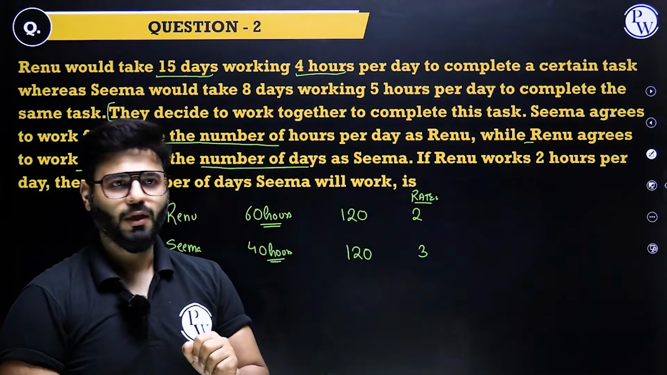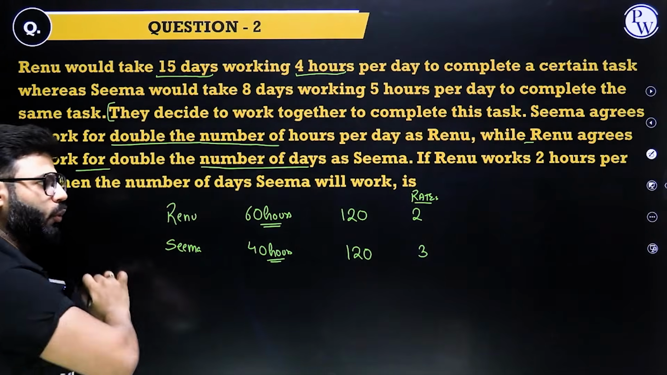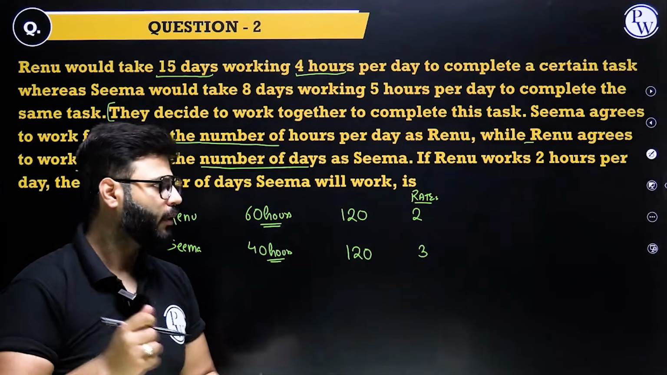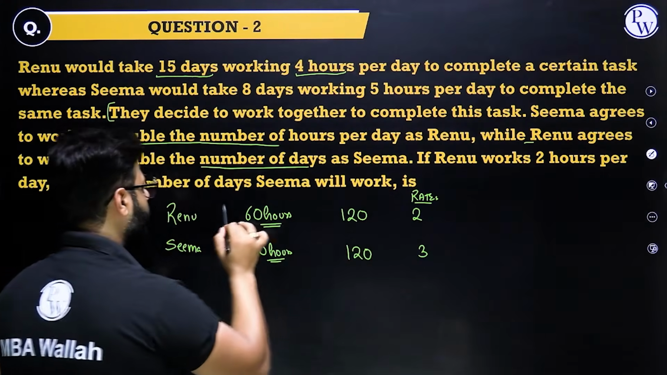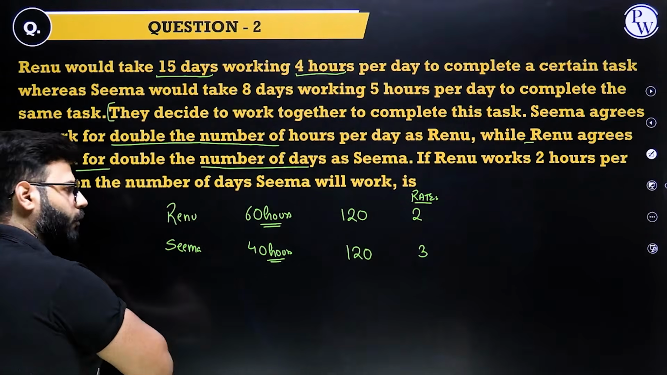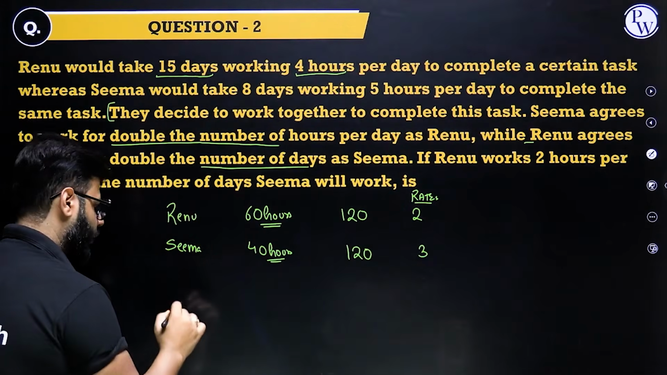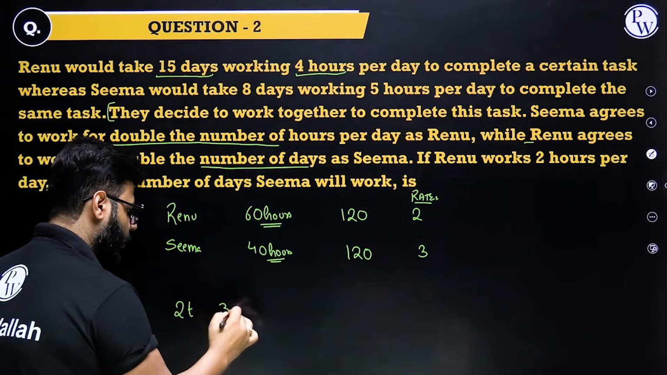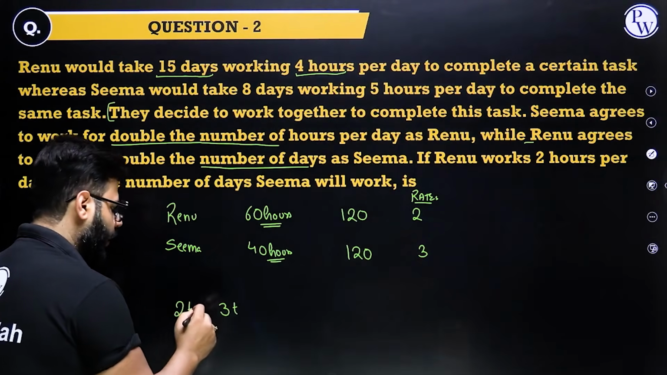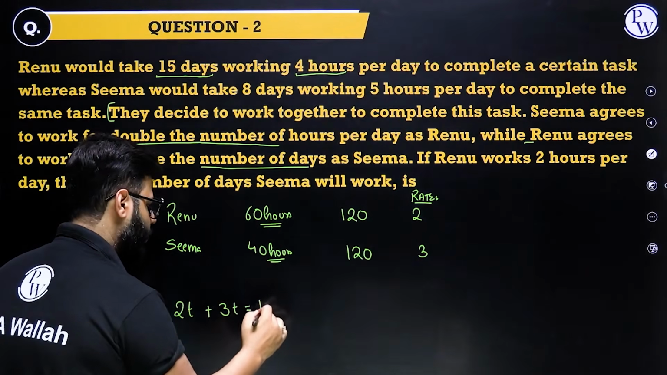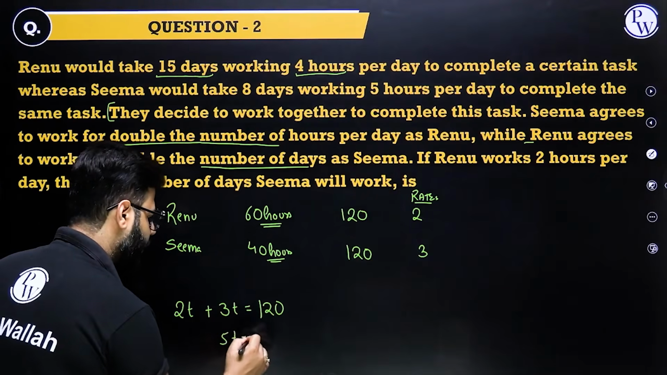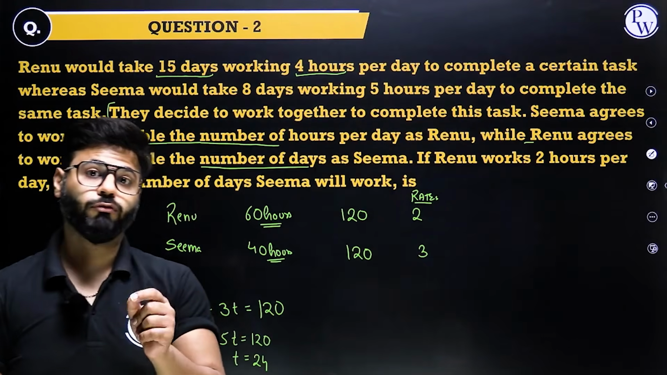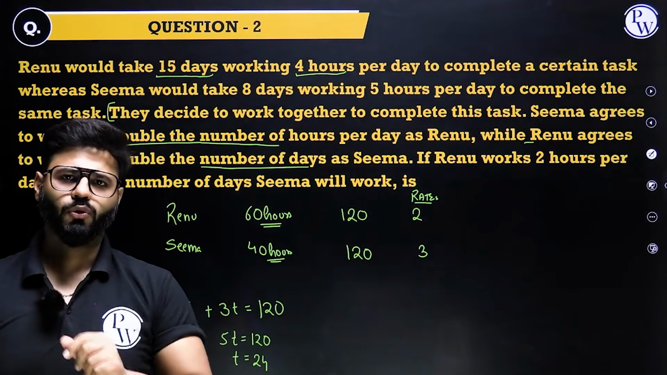So simple. So that means the number of hours Renu worked and Seema worked when they worked together is nothing but the same. So rates are 2 and 3. Time for both of them is T hours, let us assume it. So Renu worked 2T, rate into time. Seema worked 3T, rate into time. And together they have finished the work, that's 120. That means 5T is 120 and T turns out to be 24. That means they are taking 24 hours each individually.